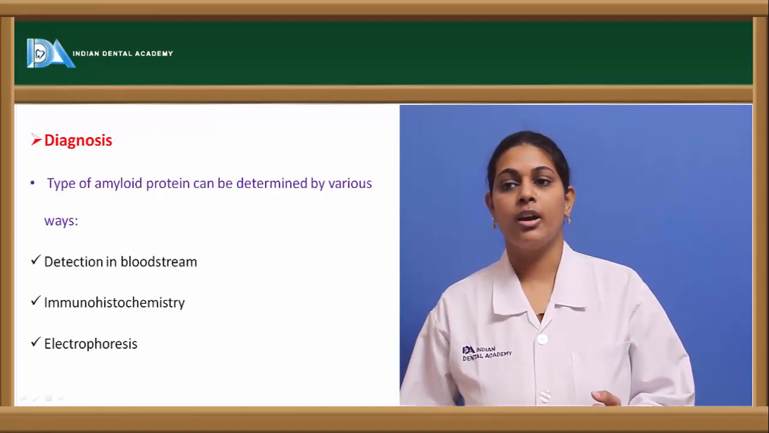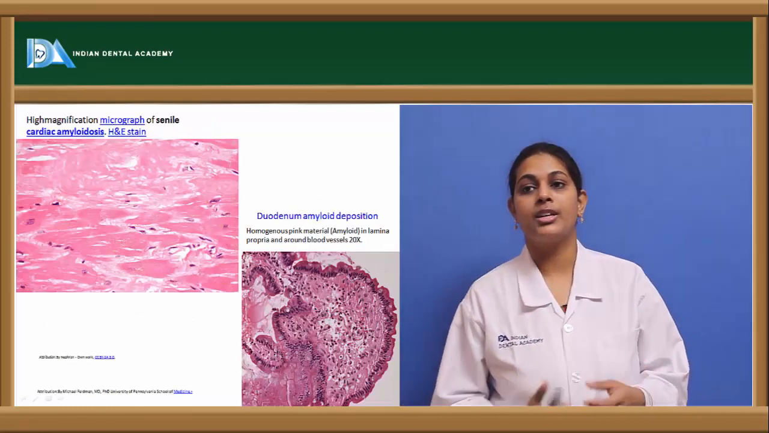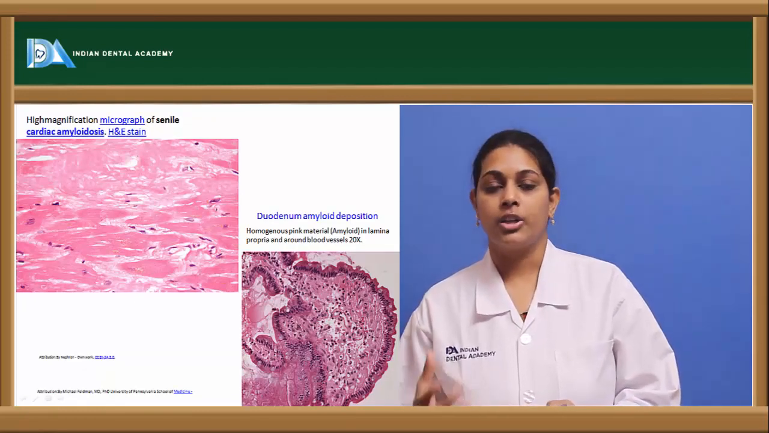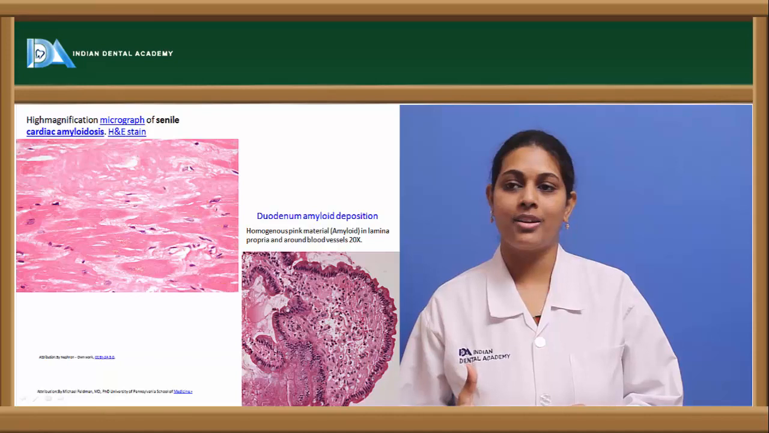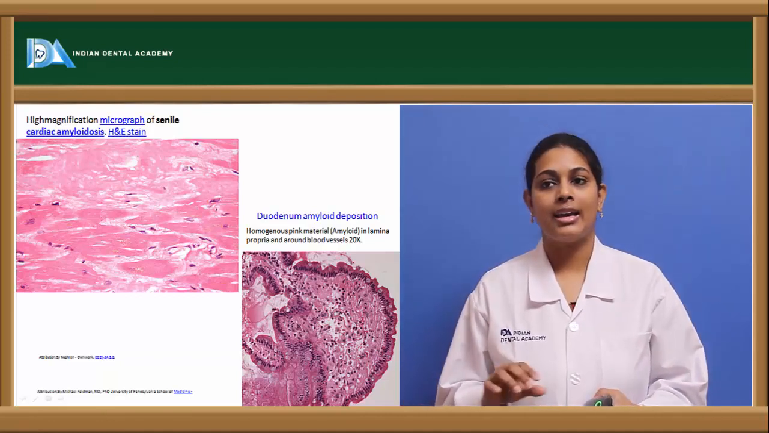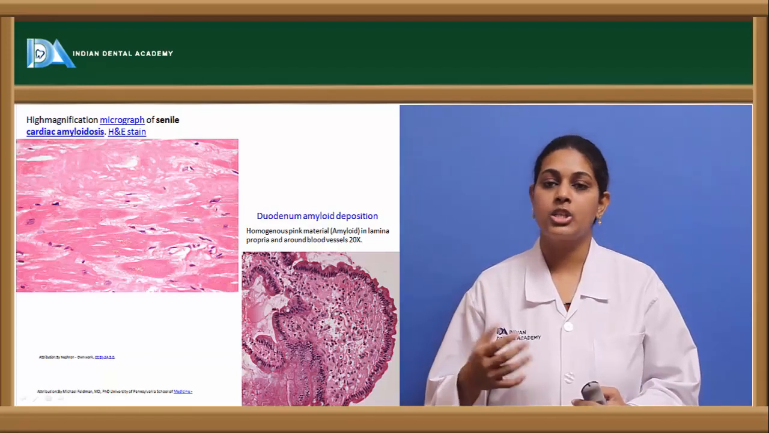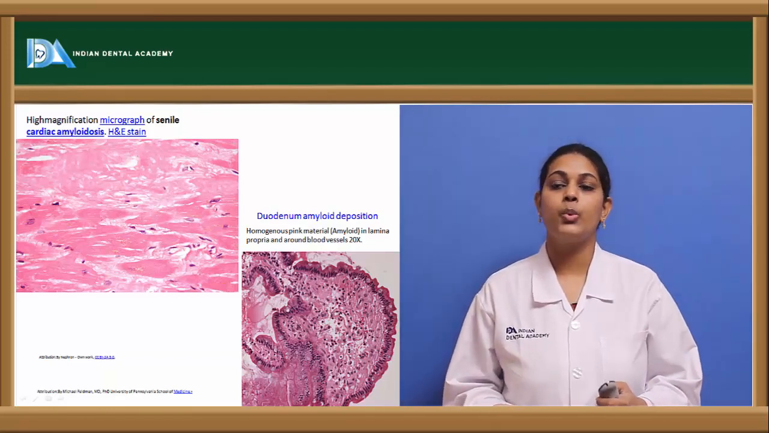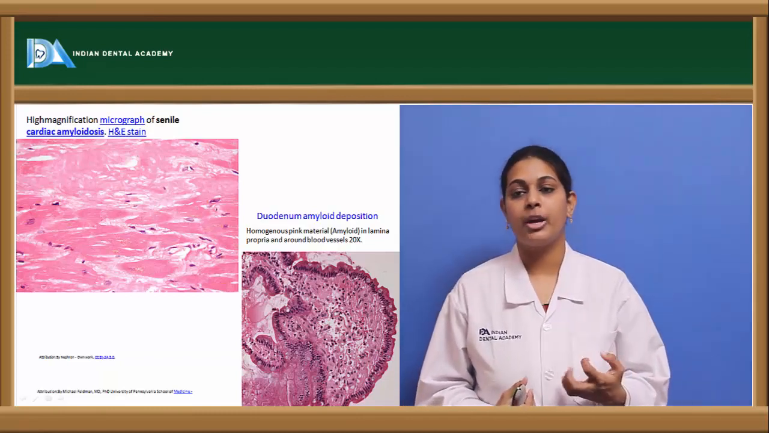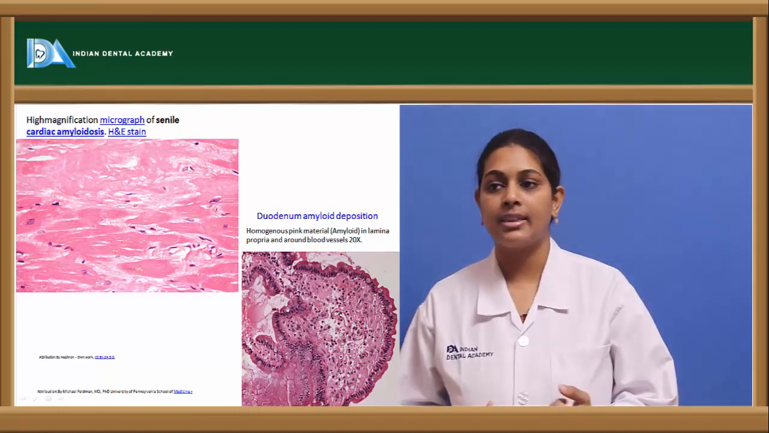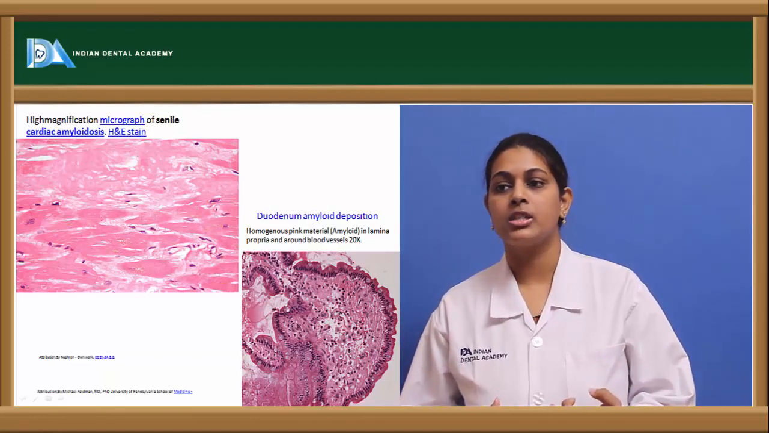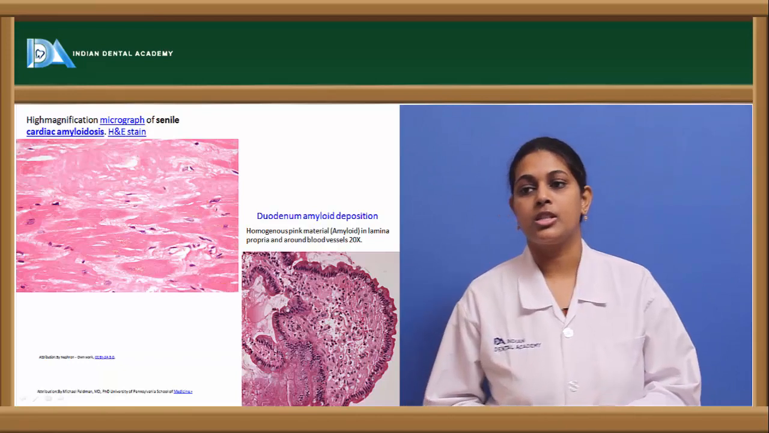Coming to the pictures, the first picture shows cardiac tissue stained with hematoxylin and eosin, which shows eosinophilic areas as well as hyalinized areas, which is a characteristic feature of amyloidosis when stained by hematoxylin and eosin. The next picture shows duodenum amyloidosis deposition, also stained with H&E, and we see the amyloid around the blood vessels.